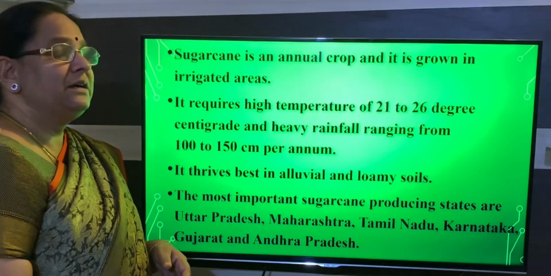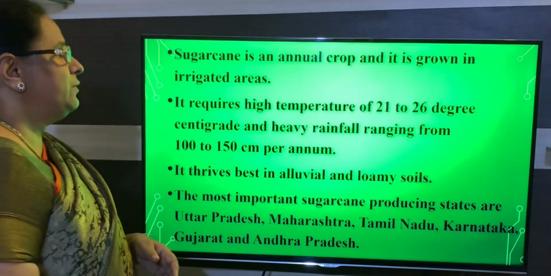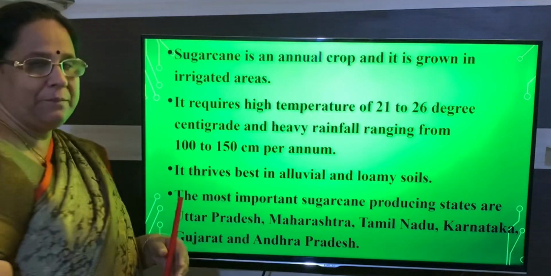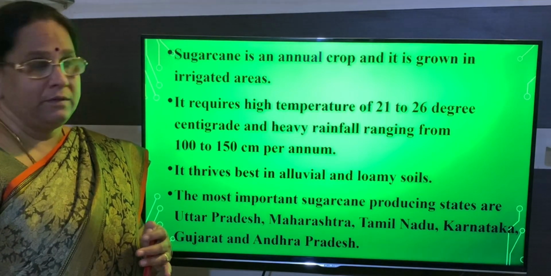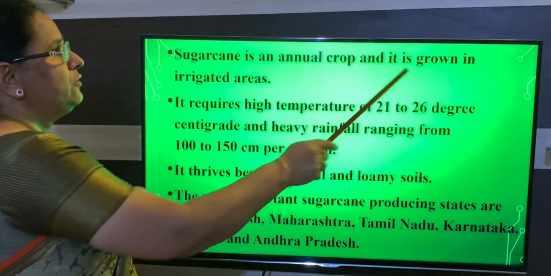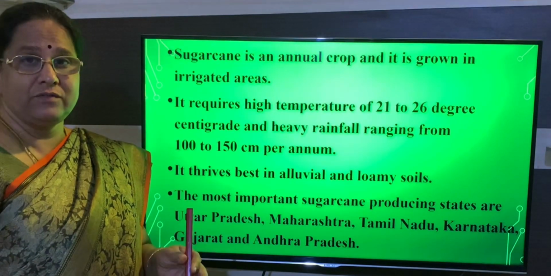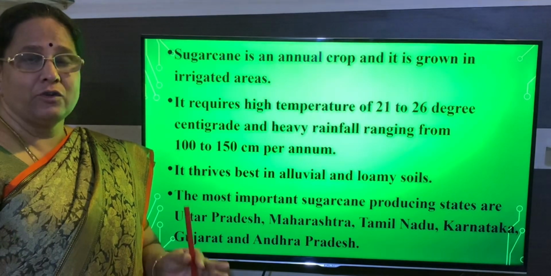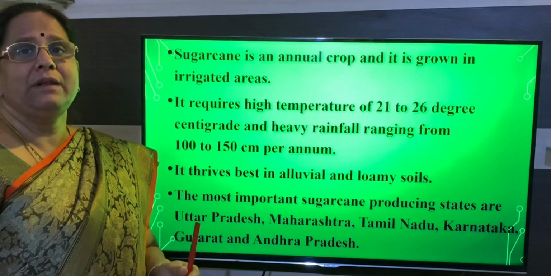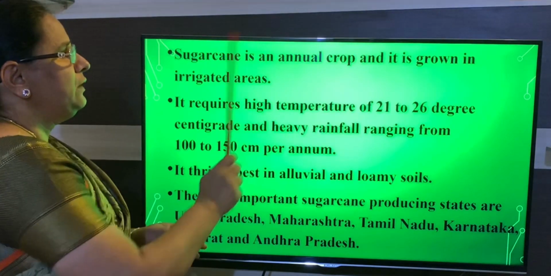Next we will learn about the geographical features of sugarcane. First one is annual crop. That means it is grown for the whole year. And the next one is it requires irrigated areas. Without the irrigation facility, sugarcane cannot be cultivated. It requires heavy rainfall as well as irrigation facilities because it is an annual crop.